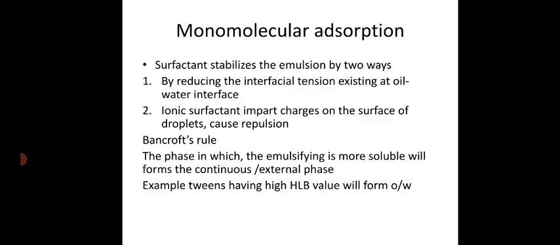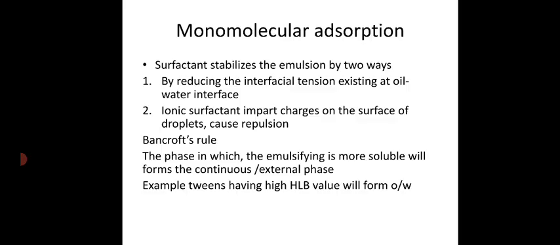The reverse happens in the next case. If you use an emulsifying agent with a low HLB value, it will be more soluble in the oil phase, so the oil phase will be the continuous phase, that is, we will get a water in oil emulsion. That is what the Bancroft rule says. The phase in which the emulsifying agent is more soluble will form the continuous phase.